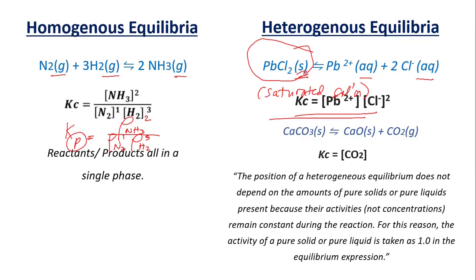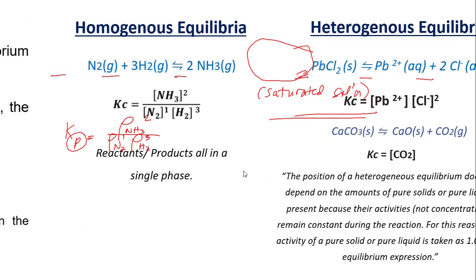You don't say a concentration of 10 grams. Concentration is always 10 grams per 1 liter solution. But if you have pure liquid, you don't have a mixture. You only have a pure substance. So for this reason, the activity of your pure solid or liquid is taken as equal to 1.